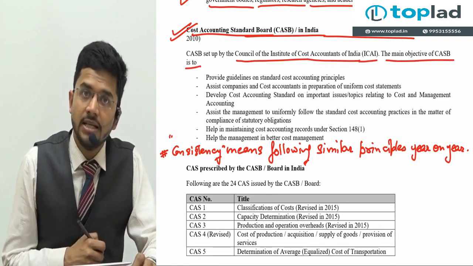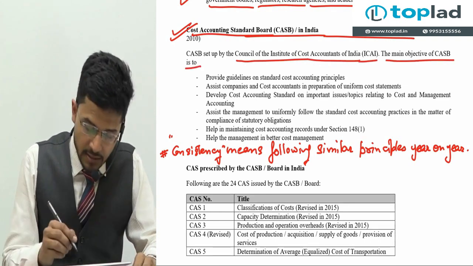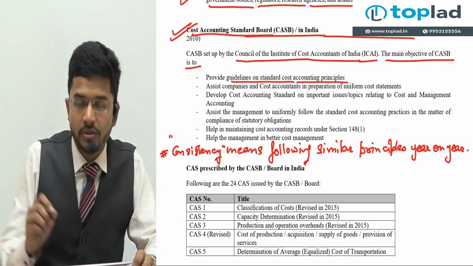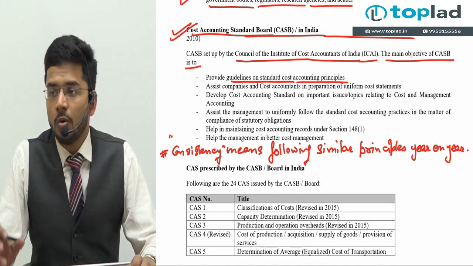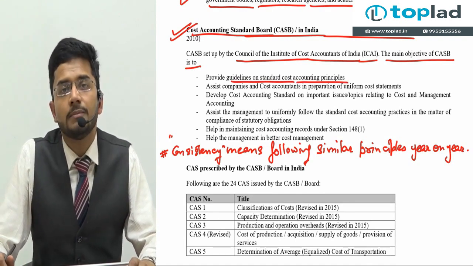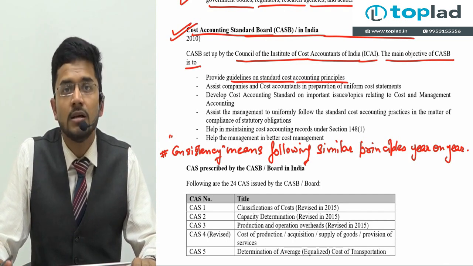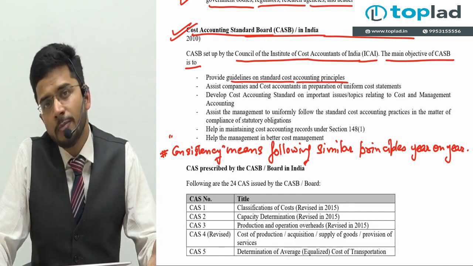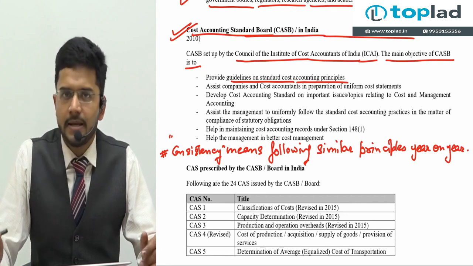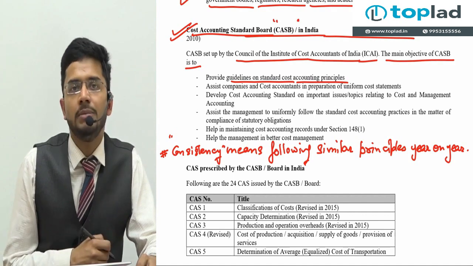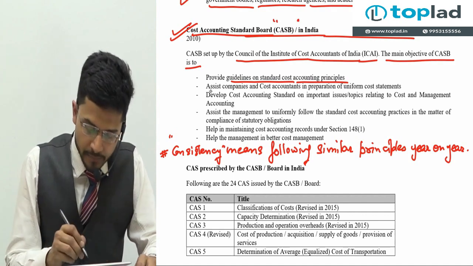So CASB is set up by the Council of the Institute of Cost Accountants of India. What is the objective of CASB? It provides guidelines on standard cost accounting principles. So what should be the cost accounting principles? How should those cost accounting principles be applied in a particular business? What should be incorporated in cost sheet? What should not be incorporated in cost sheet? All these aspects are looked after by CASB, Cost Accounting Standards Board.